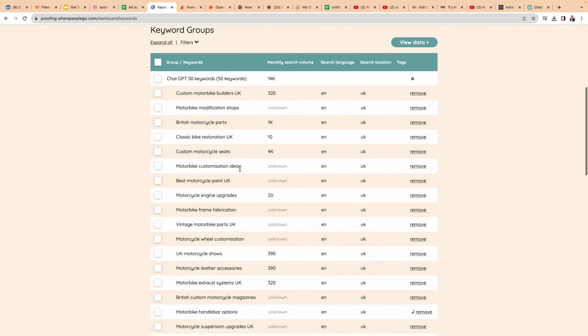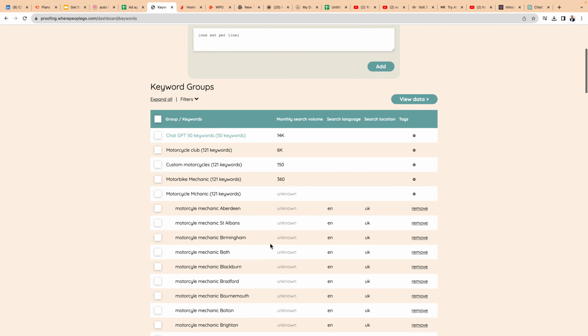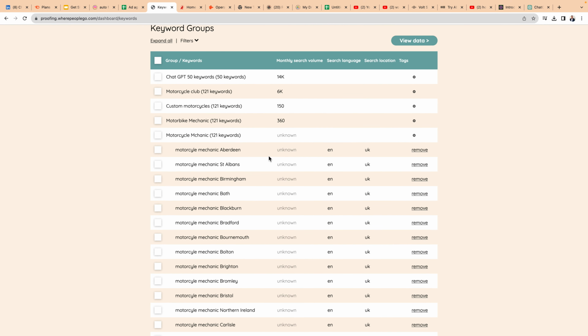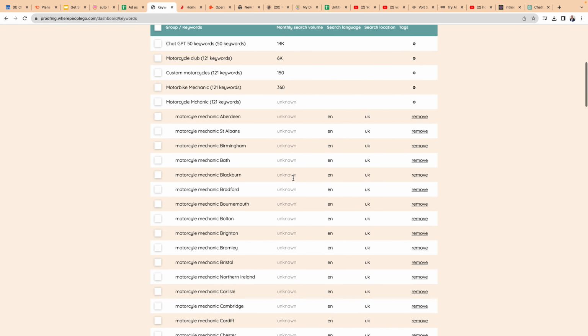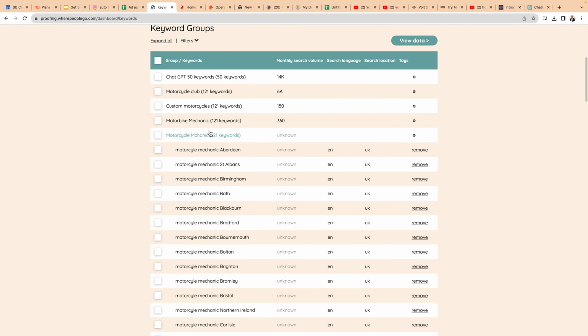Not all of the keywords we've got back have got data associated with them, and if we go into some of the other keyword groups we've looked at, say for example motorcycle mechanic, none of these have got volume data. That's not uncommon when you're using fairly niche terms. The data isn't always complete, but there's still useful stuff to be gleaned from it.